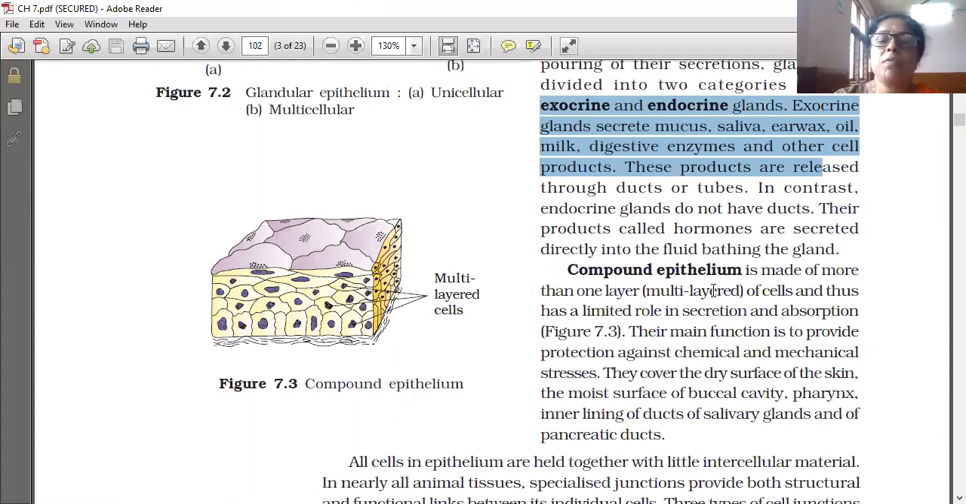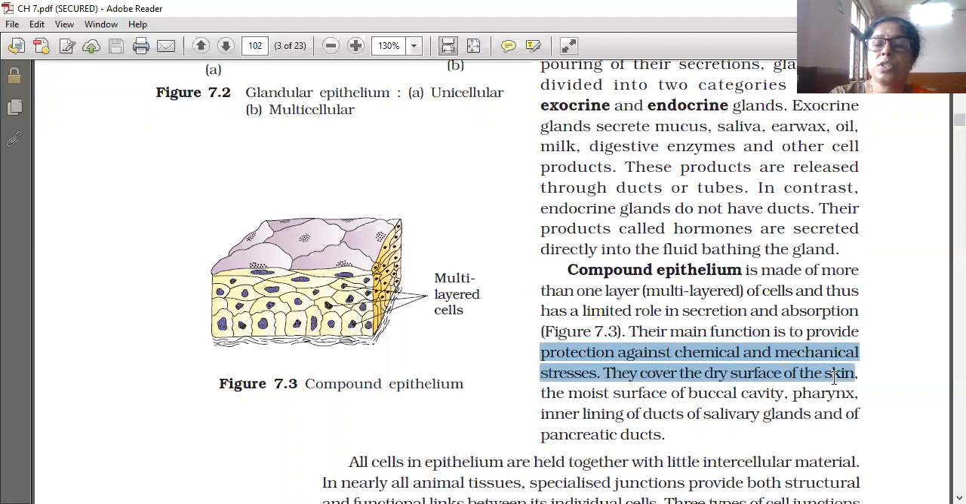It is made of more than one layer, that is, multi-layered cells, and thus has a limited role in secretion and absorption. Their main function is to provide protection against chemical and mechanical stresses. They cover the dry surface of the skin, the moist surface of the buccal cavity, pharynx, the inner lining of ducts of salivary glands and of the pancreatic ducts.